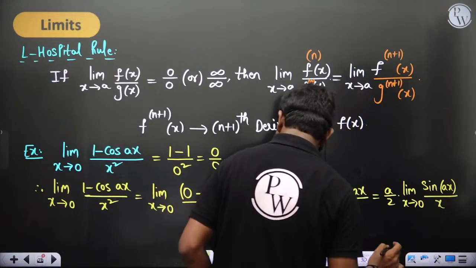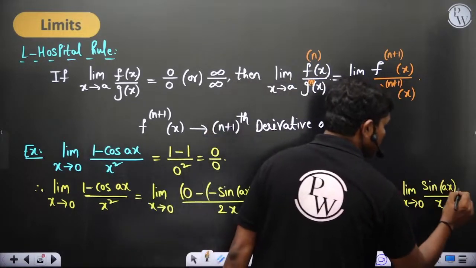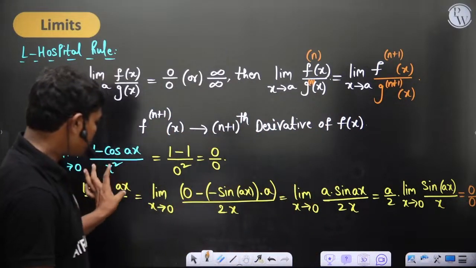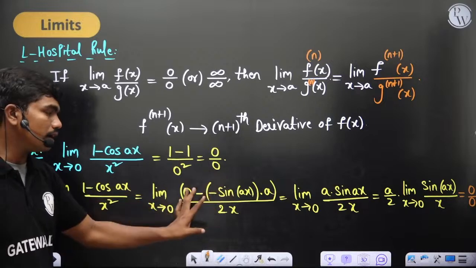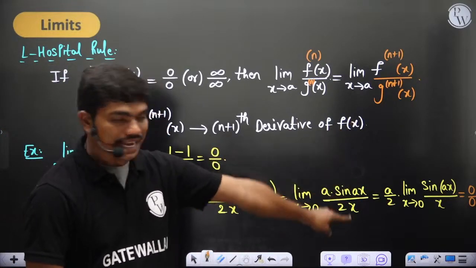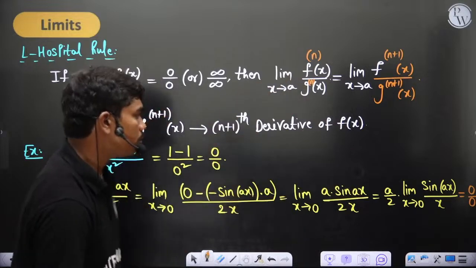Clearly, in this case also you are getting a 0 by 0 form. Means by starting from the functions, if you use the first derivative and try to calculate the limit, it's again giving you 0 by 0 form. So since it's giving 0 by 0 again, you can fall into this loop again.